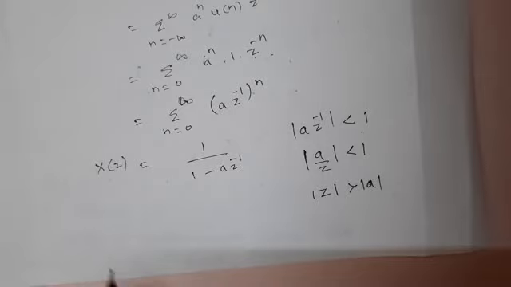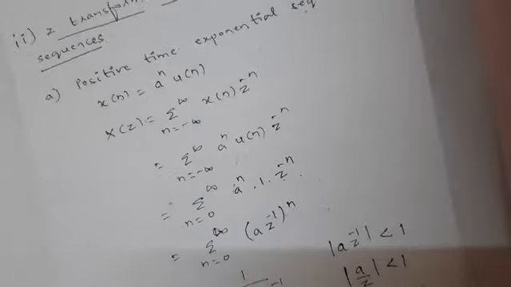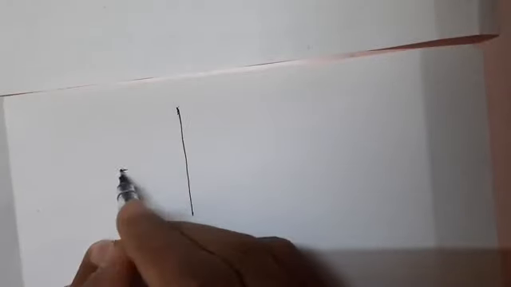Now if I try to plot the ROC on the z plane, I will write the x-axis and y-axis. This is our z plane.